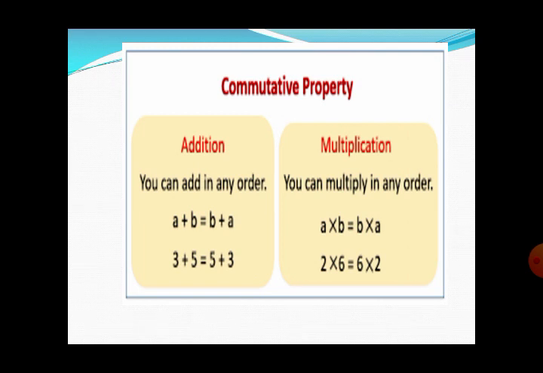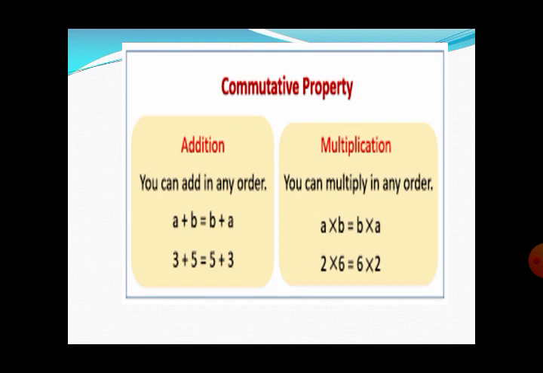For example, 3 plus 5 will be equal to 5 plus 3. So what will be the answer of 3 plus 5? It is A on the left hand side. What will be the answer on the right hand side? This is also A. It says that when we add any two real numbers by changing their position, there will be no change in the answer or the sum.